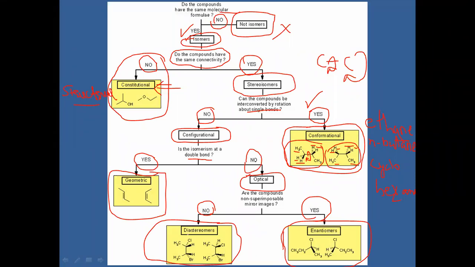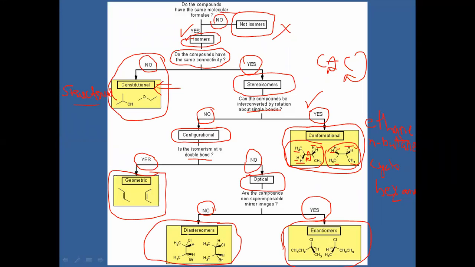This is the whole overview of isomerism, with all the terminology: constitutional, stereoisomerism, configurational isomerism, conformational isomerism, geometric isomerism, optical isomerism, enantiomers, diastereomers, all segregated on the basis of their categorization.